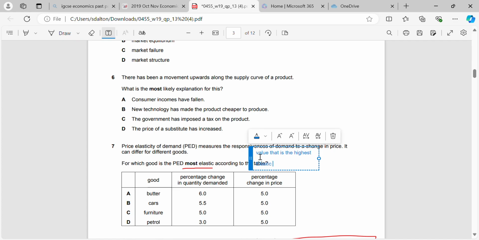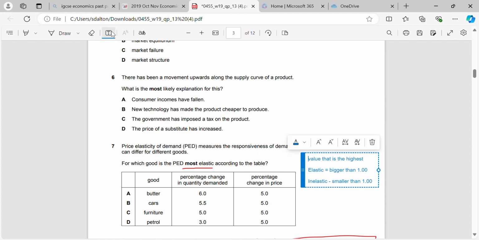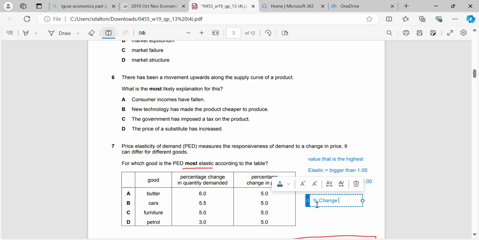And elastic is going to be bigger than 1.00. Inelastic, smaller than 1.00. And our formula is going to be the percentage change in quantity demanded divided by the percentage change in price. Okay, so very simply we just divide these into each other.